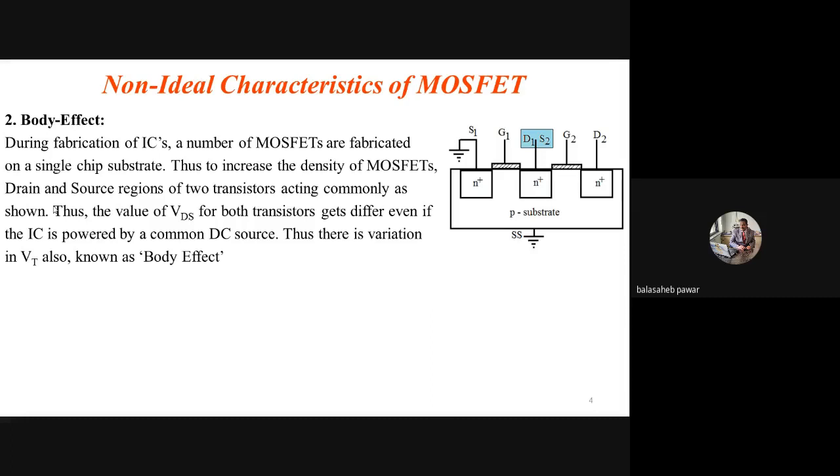So what is there inside that IC? Inside that IC, a number of transistors are accommodated to build that particular logic gate, or to have the characteristic of that particular logic gate. A number of transistors are required.